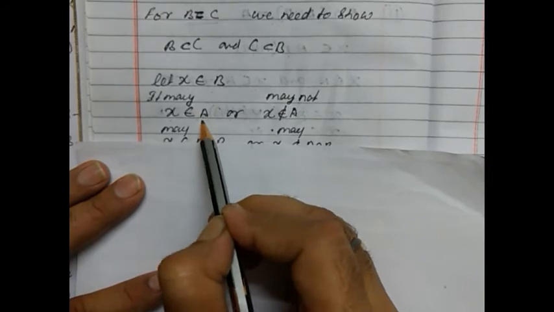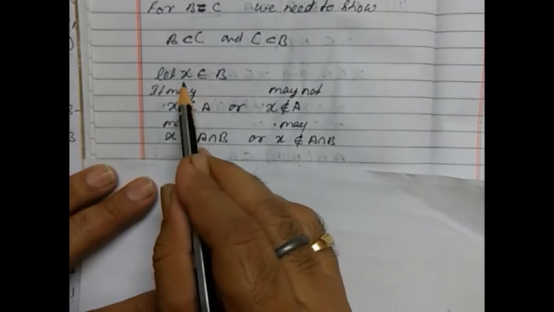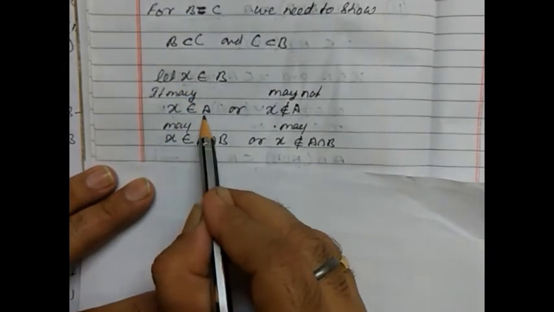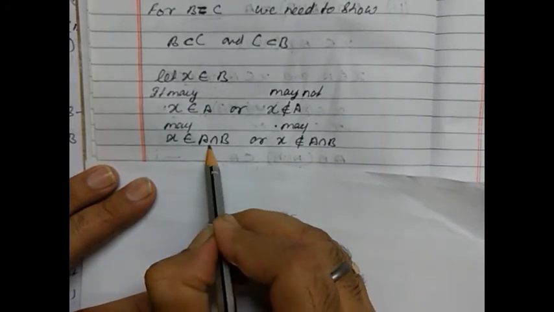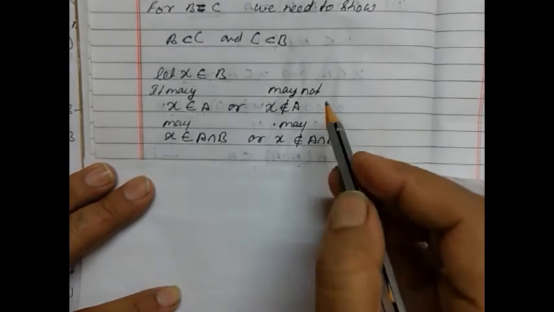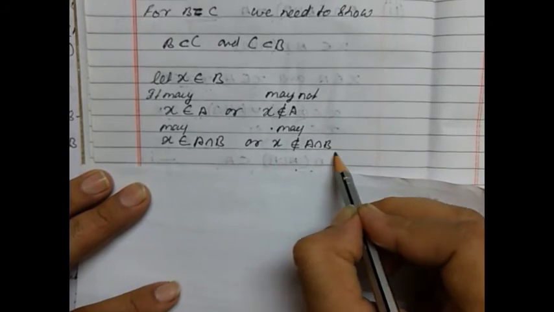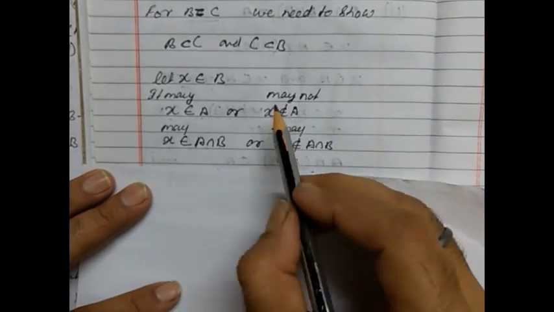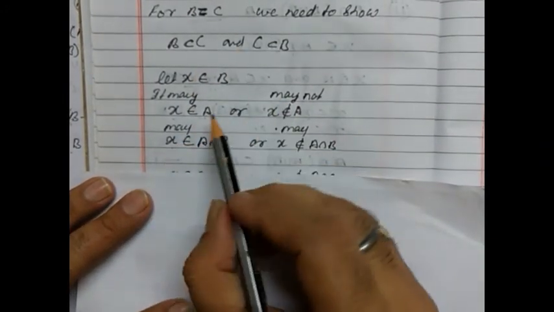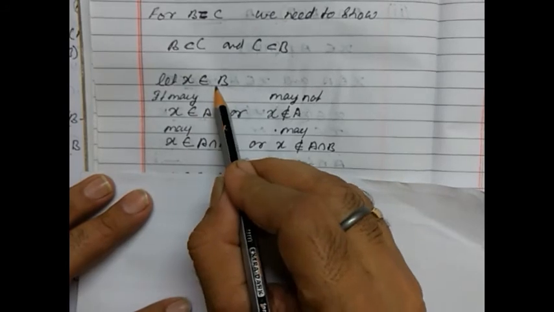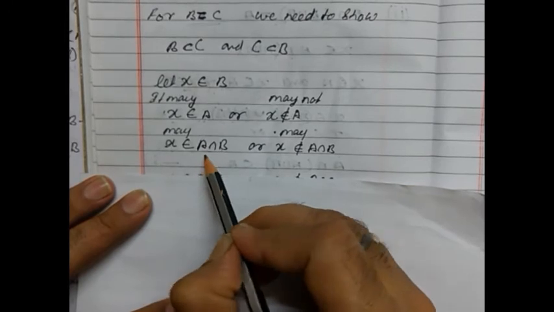If it belongs to A, then we can say that X belongs to A intersection B. If X belongs to B and X belongs to A, then X belongs to A intersection B. And if it does not belong to A, then it may not belong to A intersection B either. So this is the condition. If you see it carefully, if the elements of B belong to A also, then they will belong to A intersection B.